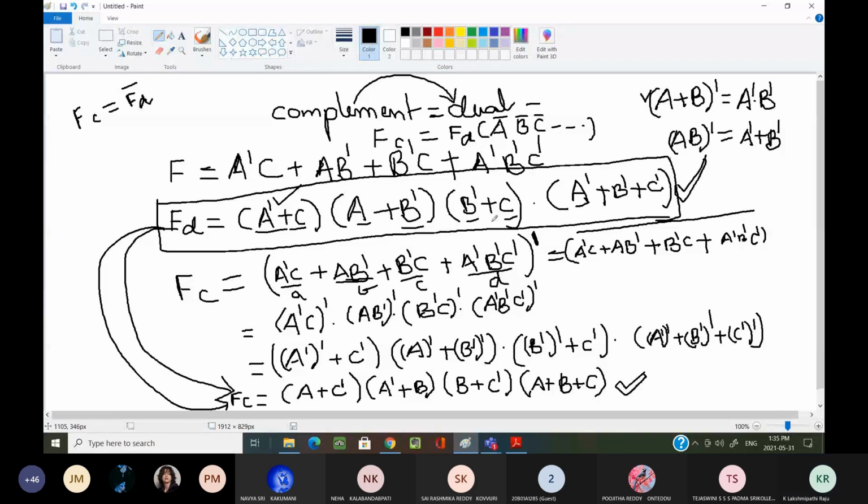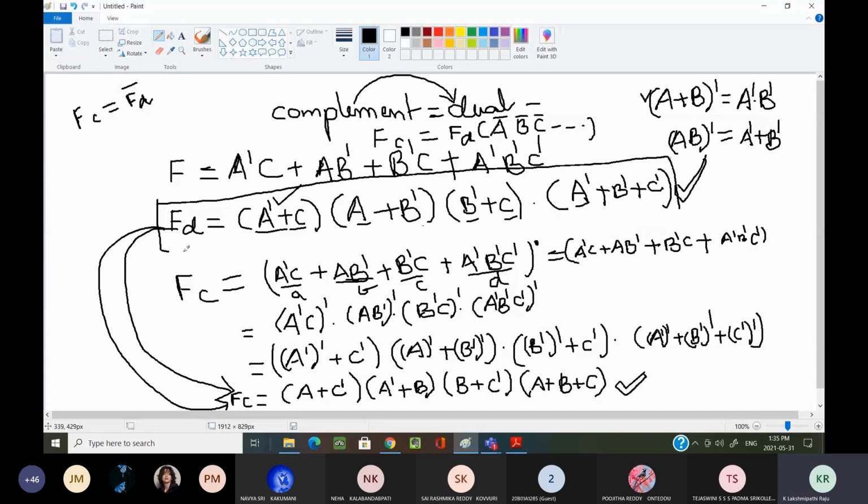See here. Otherwise I can do above. Okay, I can do here. I can erase this one. I can do below. Okay. Those who are not understanding.